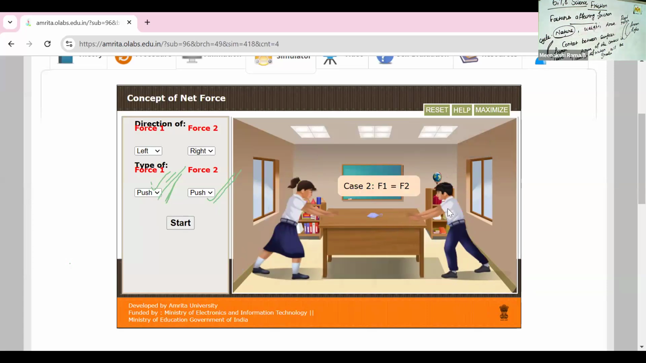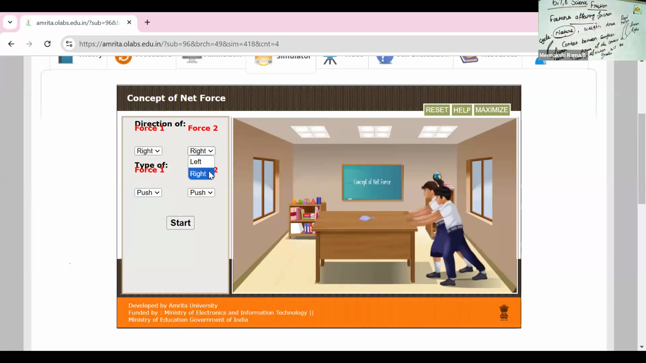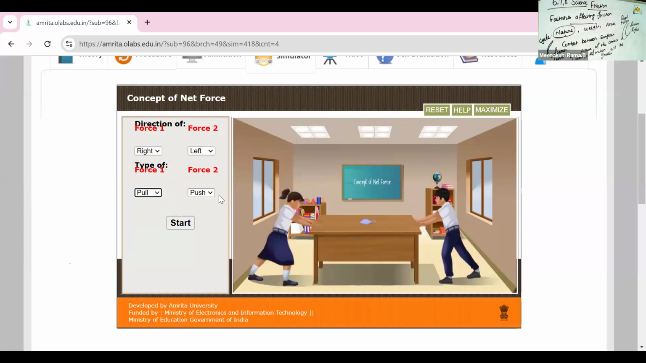Is the boy's force higher or the girl's force higher? Both are equal. When the force is applied in the opposite direction with equal magnitudes, the net force is 0. There is no movement in this case. Okay. So, one is on the right side, another one is on the left side. Opposite side, one is pulling, another one is pushing.